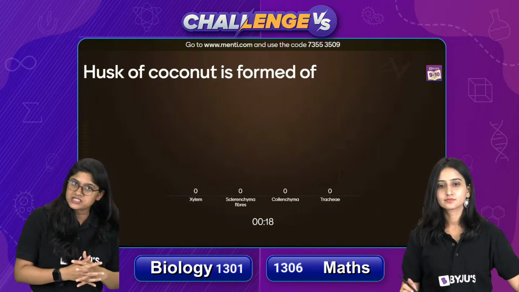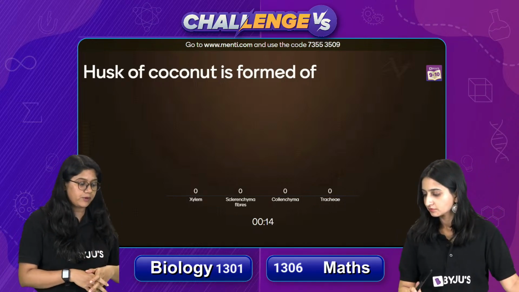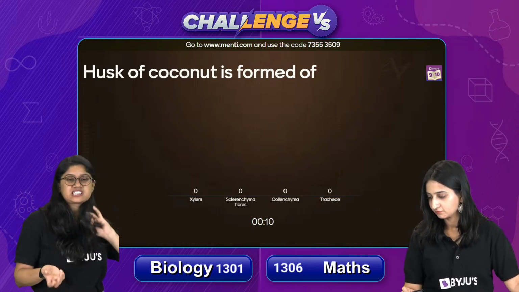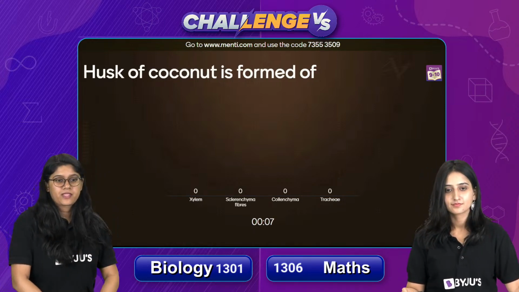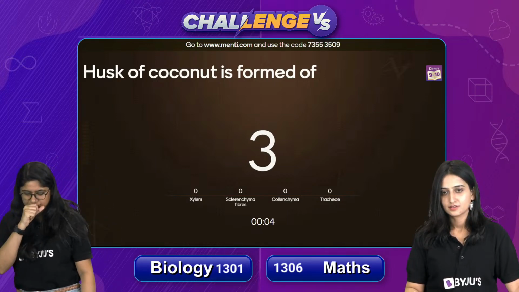Is it made up of xylem? Is it made up of sclerenchyma fiber? Is it made up of collenchyma or is it made up of the trachea? Sorry, yes, trachea. Instead of tracheates, we have trachea.